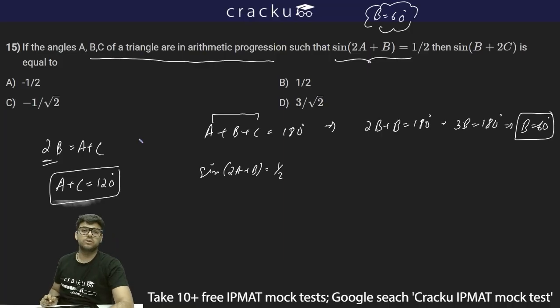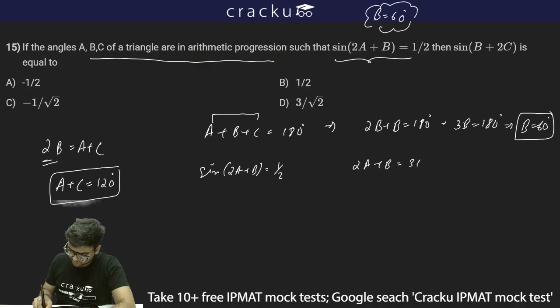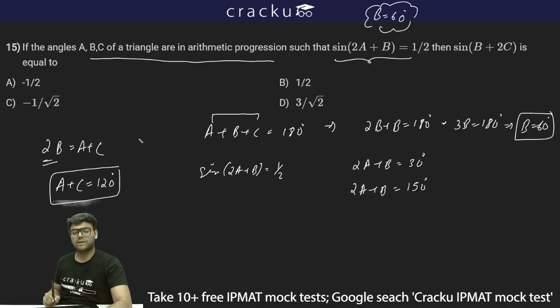Now sine is positive in the first and the second quadrant. So I can write either 2A plus B can be equal to 30 degrees because sine 30 is 1 by 2, or I can also write 2A plus B will be equal to 150 degrees. Why? Because sine 150 will be sine of 180 degrees minus 30 degrees, which will be ultimately equal to sine 30 degrees, which is 1 by 2.